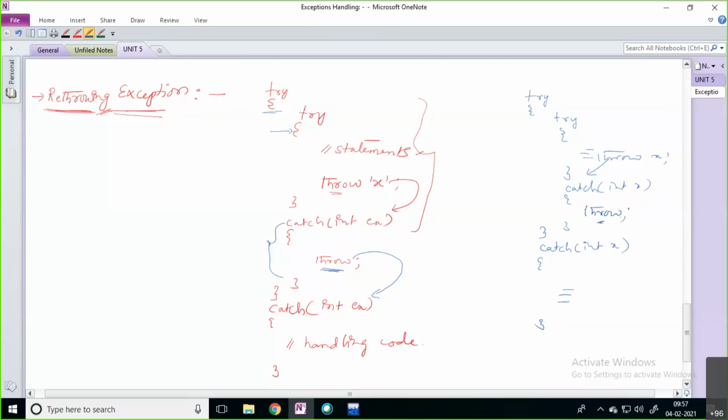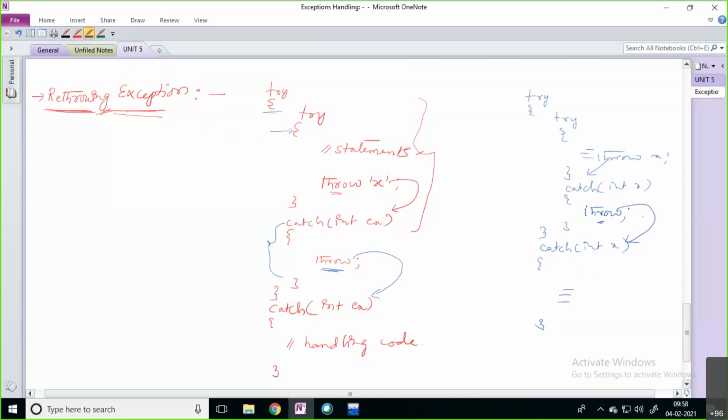What happens in this case? From this inner catch block, the exception is going to be caught by the outer catch block. The outer catch block is responsible for handling that particular exception. In this way, instead of handling it, you can simply rethrow the exception from your inner catch block.